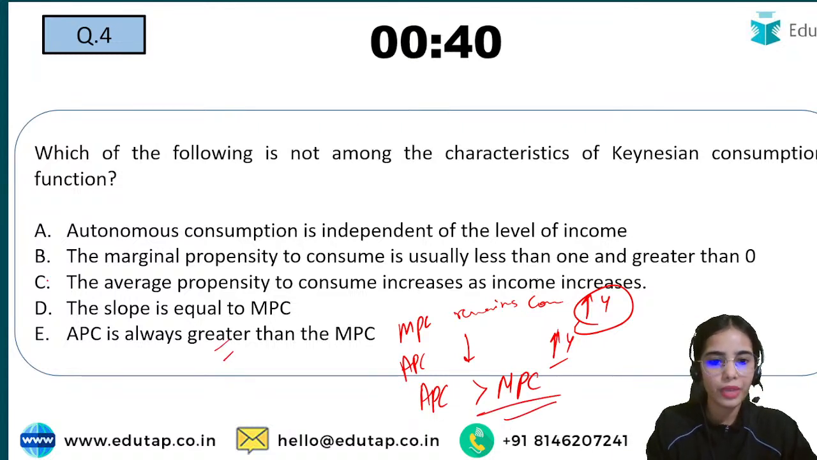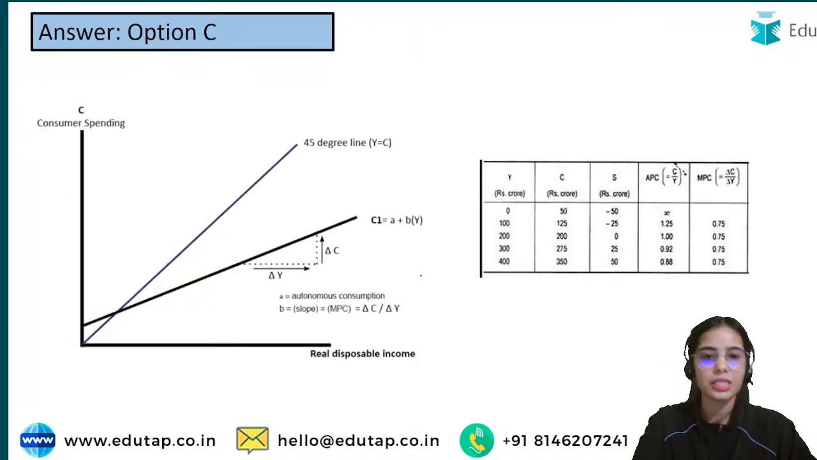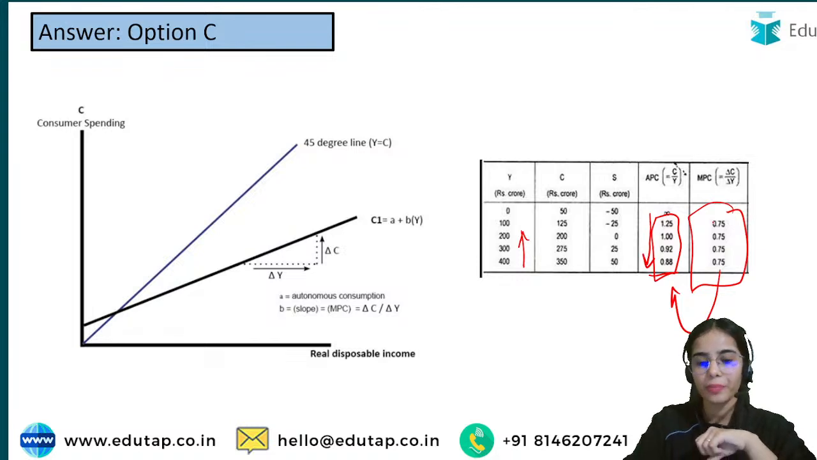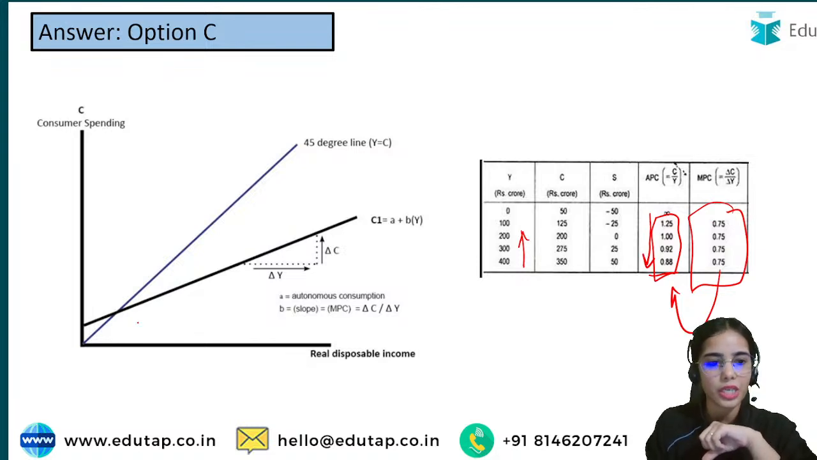So here the statement C was wrong, because the APC decreases as the income increases, as you are moving to a higher income bracket. You can see that APC is decreasing as your income is increasing. Your MPC remains constant, but the APC is always greater than the MPC. This is your consumption line, that is a linear line.